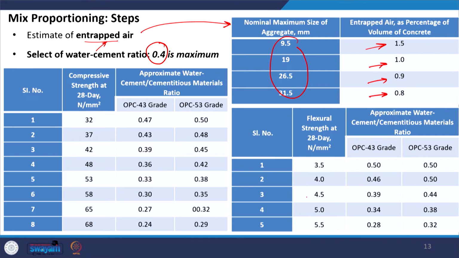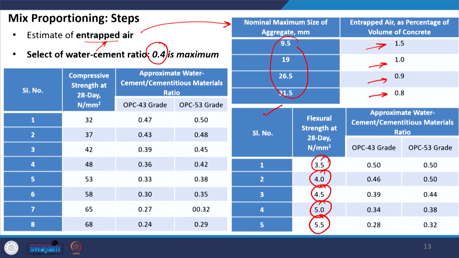Here also you see two tables, one for design flexural strength and the other for design compressive strength. This table is for design flexural strength, and here you see that the water cement ratio is a function of the flexural strength of the concrete which we are choosing.